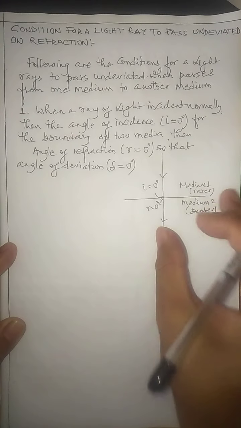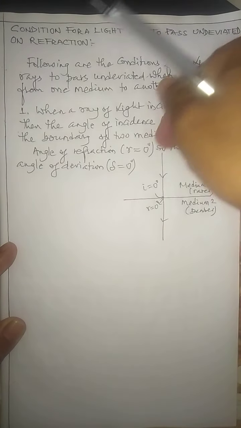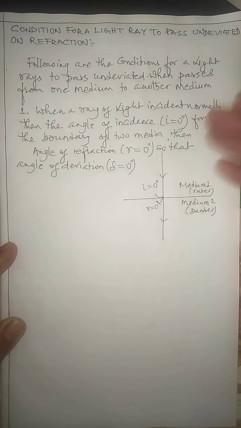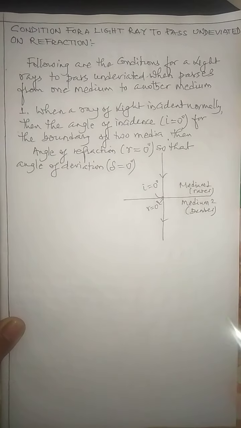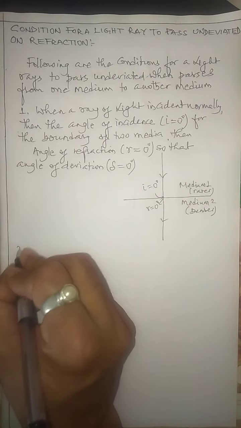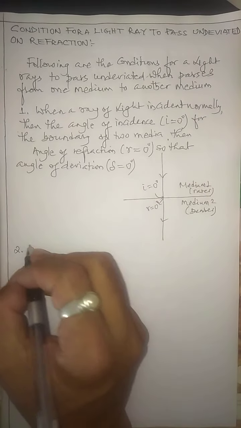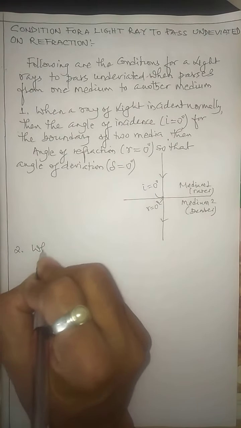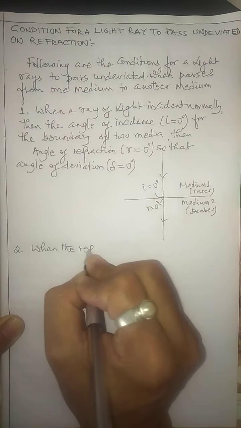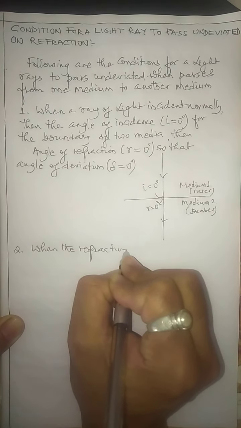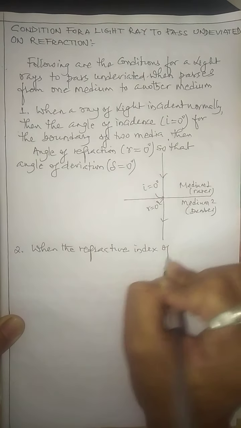So this is one of the first conditions, when the light is incident normally on the surface. Although the light passes from one medium to another medium and the speed changes, still the light passes undeviated. So this is number one condition. Another condition that I want to highlight is when the refractive index of medium...